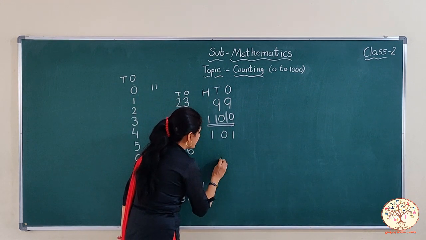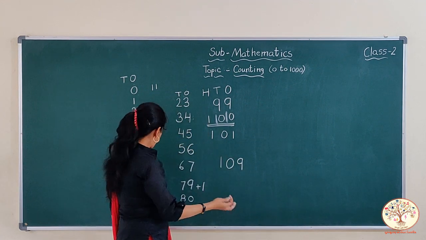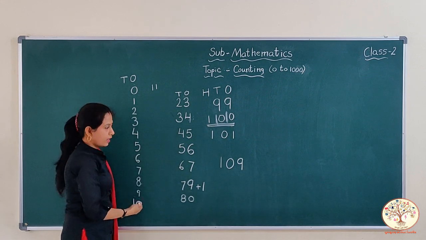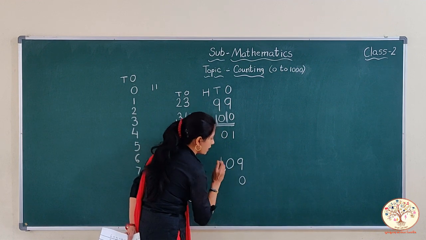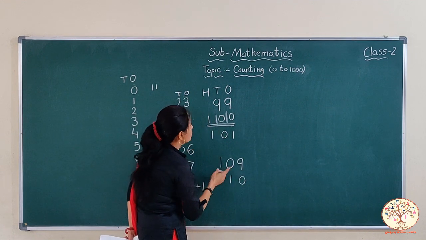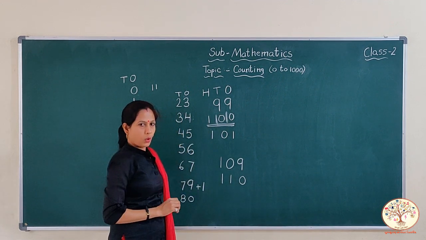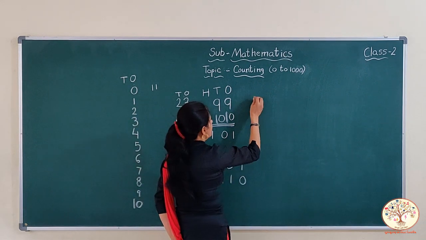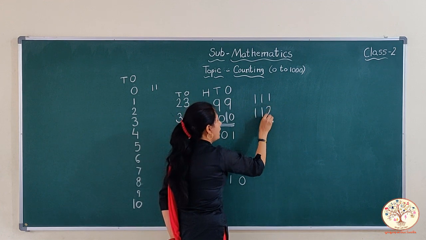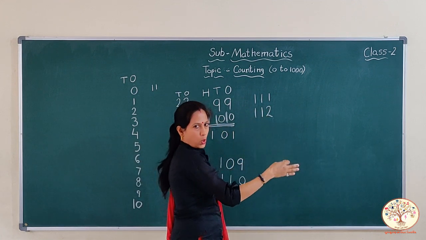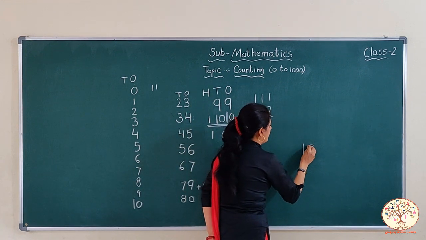And as we come to 109, again that we have learnt here, after 9 gets 10, so 0 remains in the ones house and 1 goes to the tens house and 100 remains the same. Okay? And so 111, 112, and the counting goes on till 199.